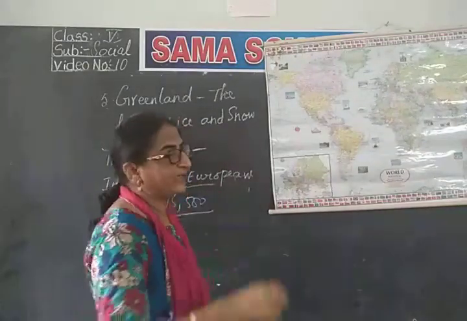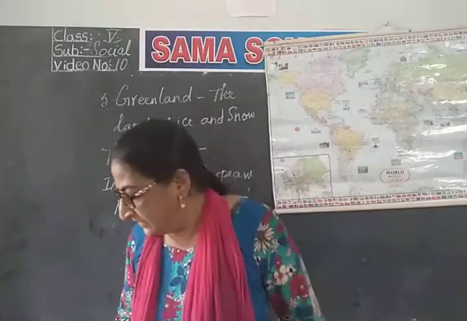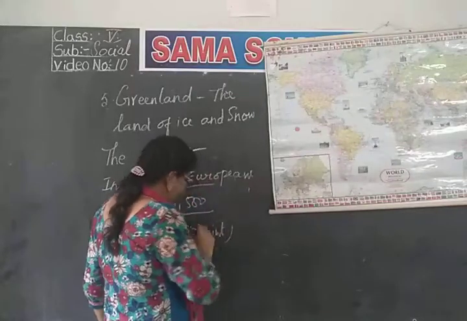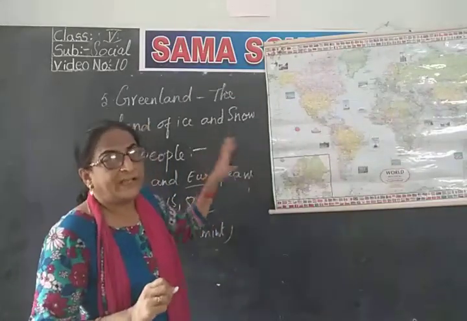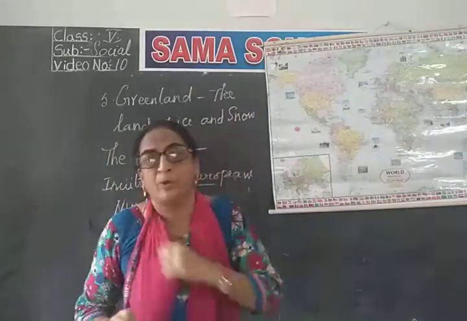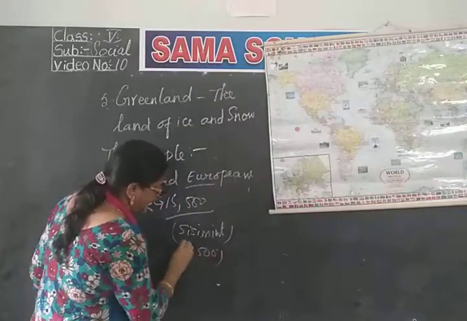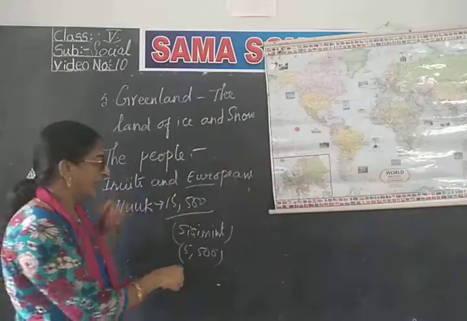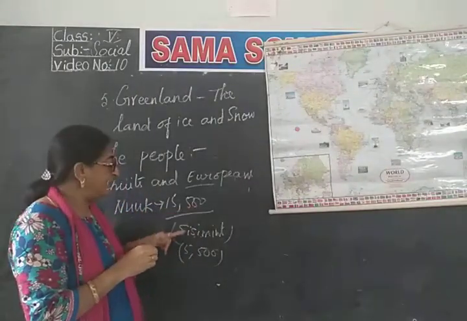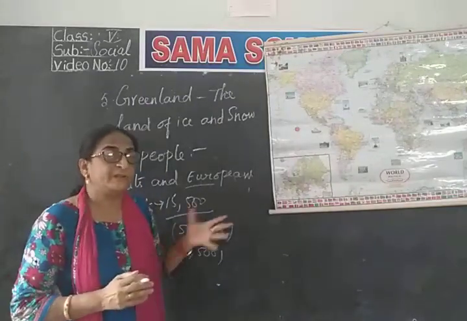Another city is Sissuit, which is the next biggest. This is another big city other than Nuuk in Greenland, and it has a population of about 5,500. This is the population of this other city in Greenland. The first city is Nuuk with a population of 15,500. Sissuit is another city of Greenland with a population of 5,500.